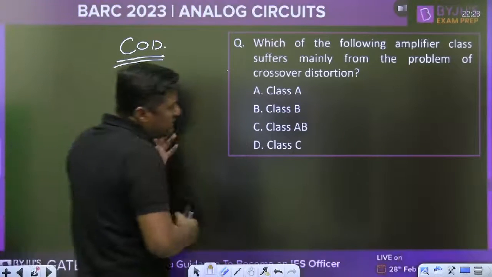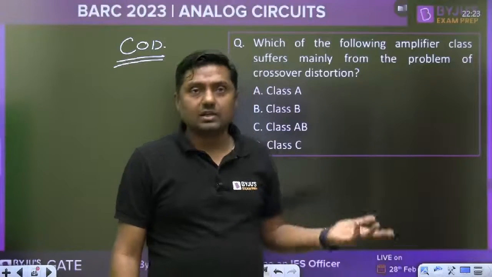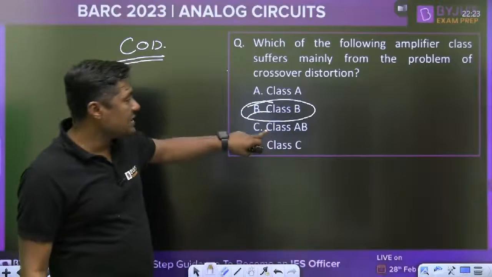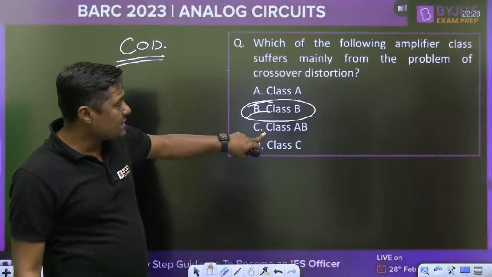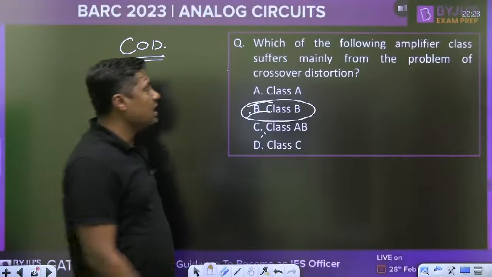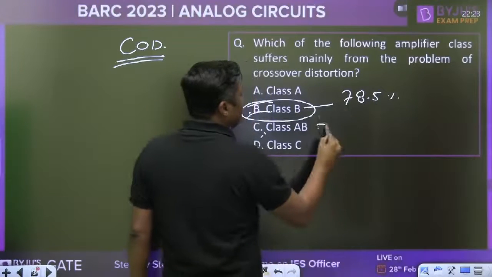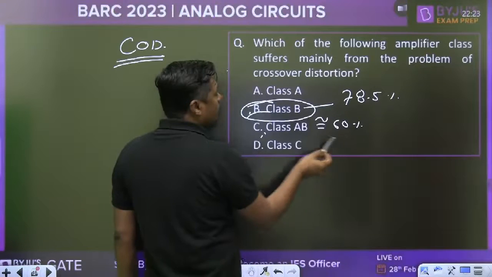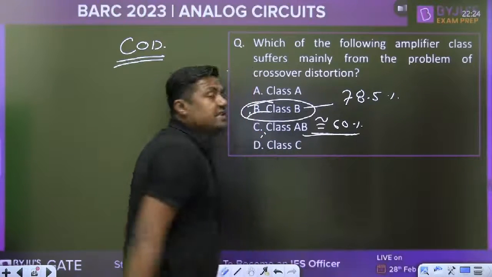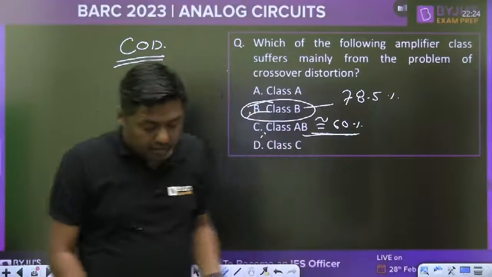This is a non-linear distortion and it arises when conduction transfers from one transistor to the other, and that is the problem of the class B amplifier. In class AB that is the solution; in class AB there is no crossover distortion. But in class B, efficiency is high, nearly equal to 60%. When we enter class AB, COD is removed but efficiency also decreases. Remember that. Okay, next one.